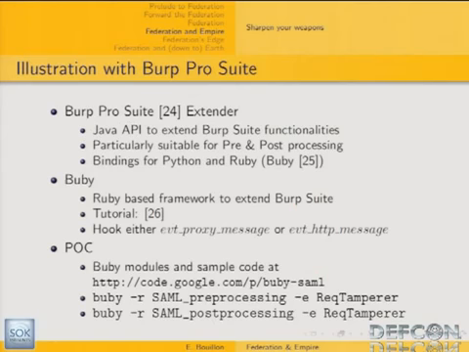So to implement that, I've been using Burp Suite Pro. I guess most of you know this web assessment tool. It has a very, very good cost-benefit ratio. What is really interesting with this tool is that it provides a Java API to extend Burp Suite functionalities, and it's particularly suitable for pre- and post-processing. Also, there exist bindings both for Python and Ruby. I've been using the Ruby framework to extend Burp Suite, which is called Buby.